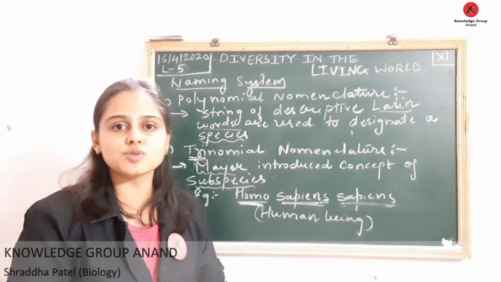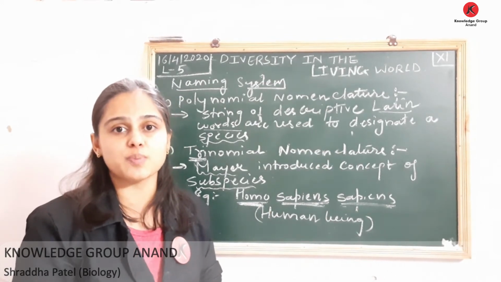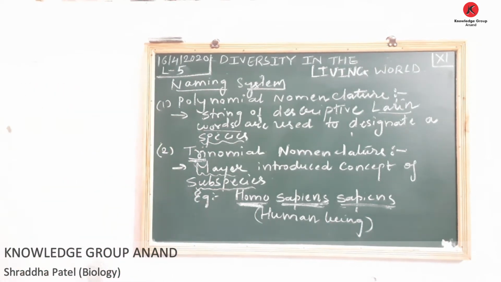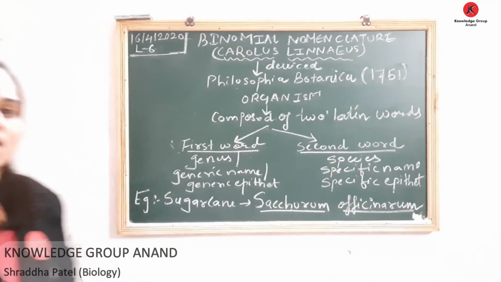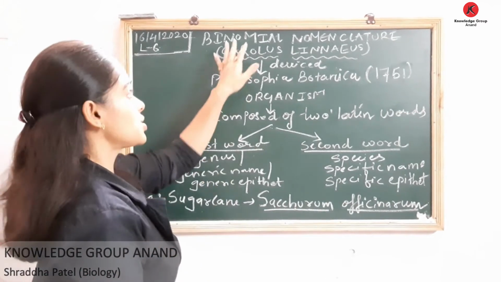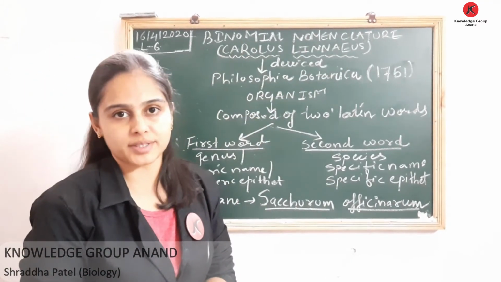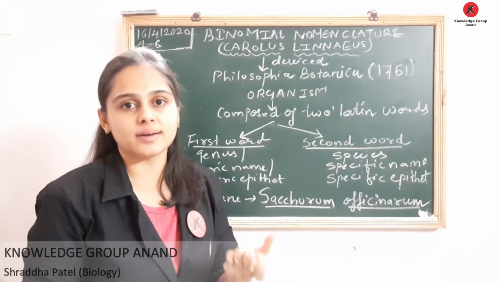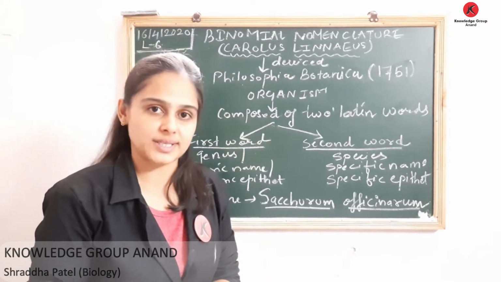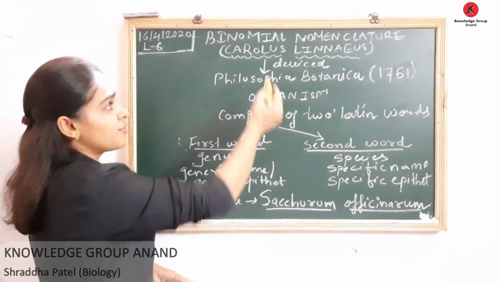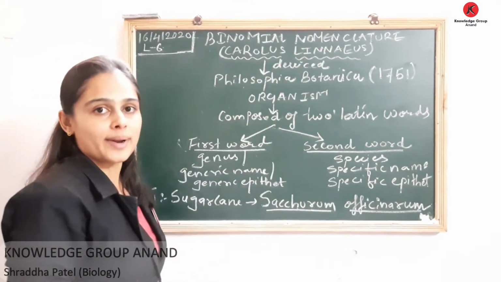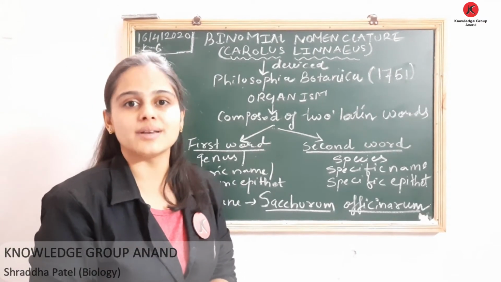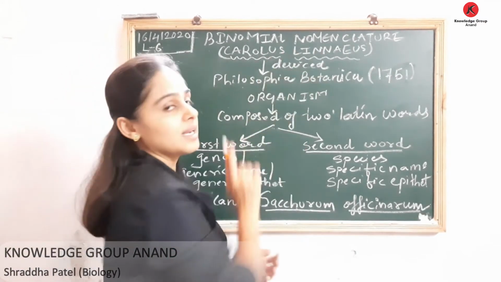So the widely used method for naming organisms is binomial nomenclature. Okay, so the third type of nomenclature system is binomial nomenclature, and this system of giving scientific names is very common and nowadays it is an established practice. Now let's discuss this. This binomial nomenclature was given by Swedish naturalist Carolus Linnaeus.